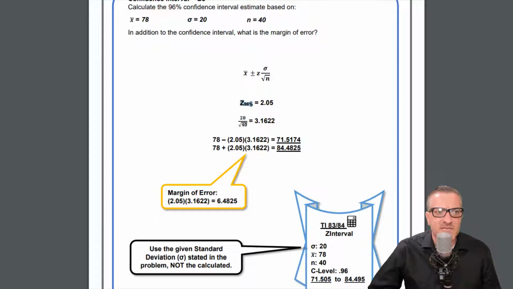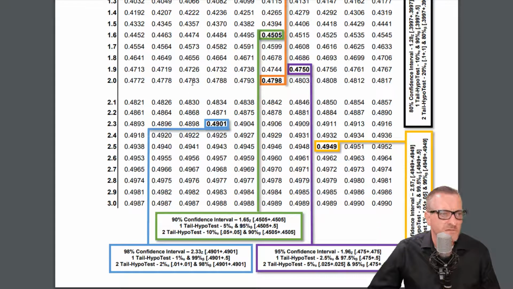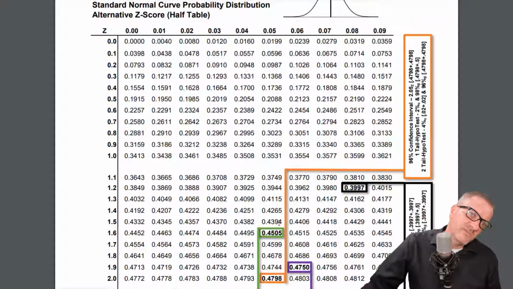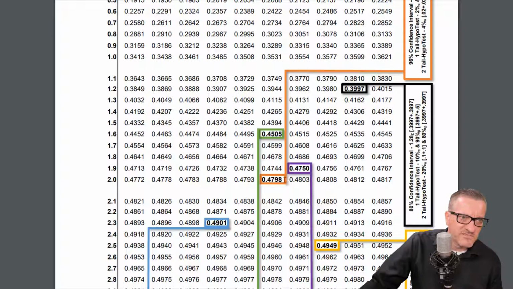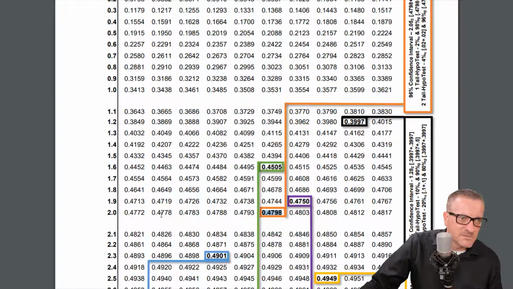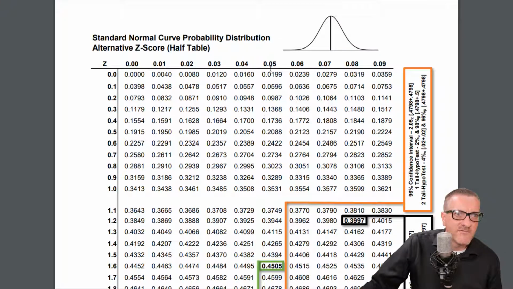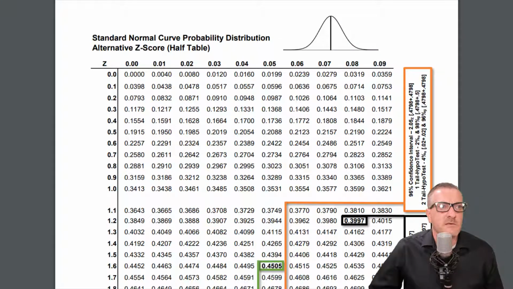So the 96% confidence interval, the z-score for the 96% is 2.05, and so we would look at this and say, which one is the 96%? And we'd find that it's over here on the orange. This is the 96% confidence interval, 2.05, and it actually is made up of these values right here. These are the closest. So it's 2.05. Okay, that's how that works.